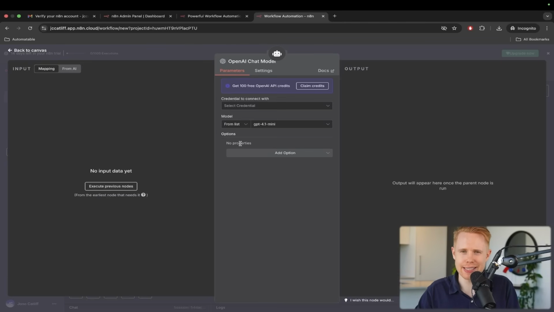Now, again, this is like the brain. You can think about a human, the brain is where the cognitive abilities happen. This is where the reasoning, the thinking happens in the AI agent. It's like, okay, I'm going to take a message that I've received and I need to do something with that message. And so this is where that reasoning happens.